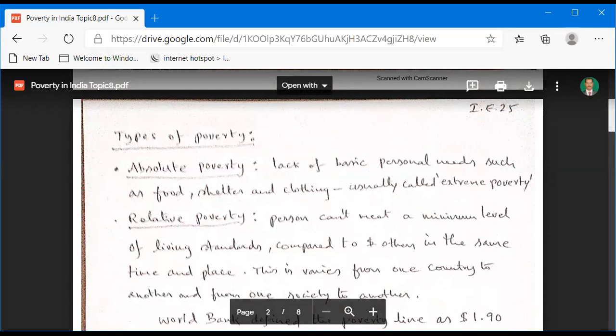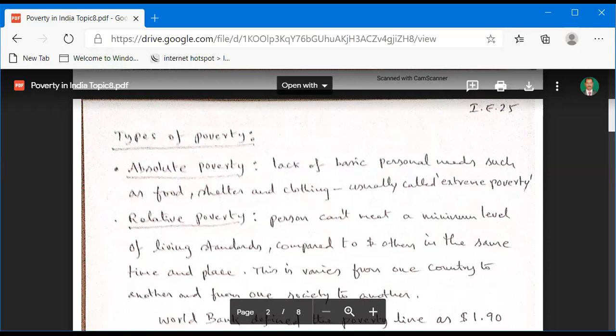Absolute poverty means a lack of basic personal needs such as food, shelter, and clothing. That is also called extreme poverty. A person who lacks basic personal needs such as food, shelter, and clothing is in absolute poverty, also called extreme poverty.